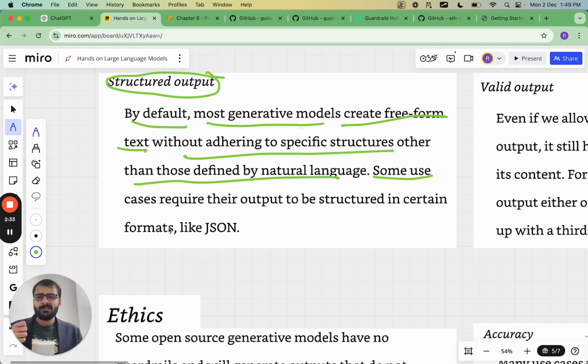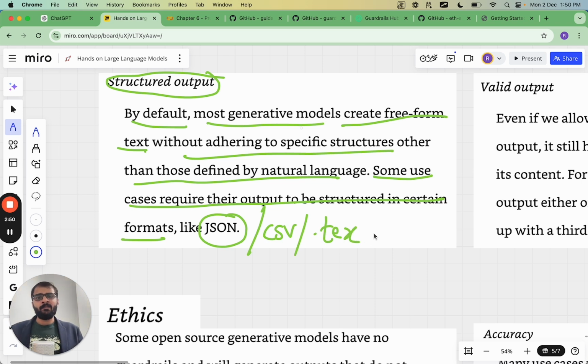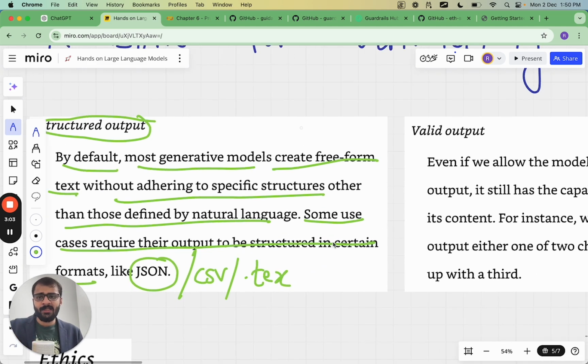Some use cases, such as in coding or in other places, require their output to be structured in a certain format. Like JSON can be one type of format. There can be other types of formats, such as, let's say, CSV. If you're writing a LaTeX document, it needs to be .tex format. So we need outputs to follow a certain structure in all of these examples where we need the output to be in, let's say, JSON, CSV or .tex. That is one reason for validating the output.